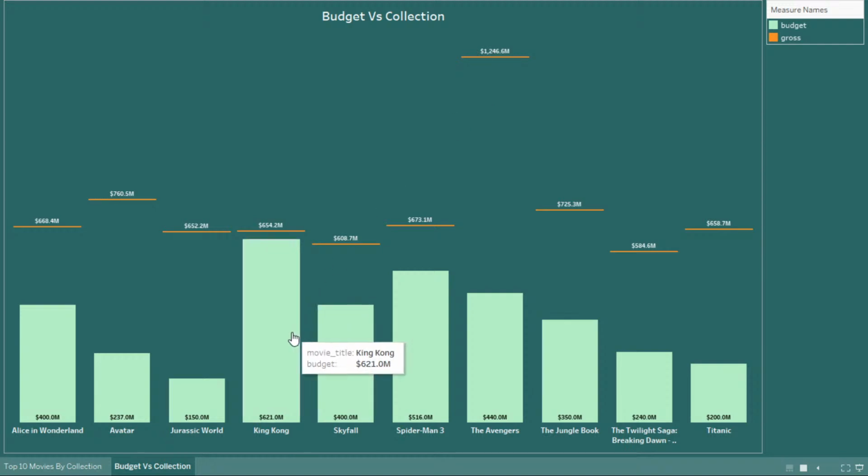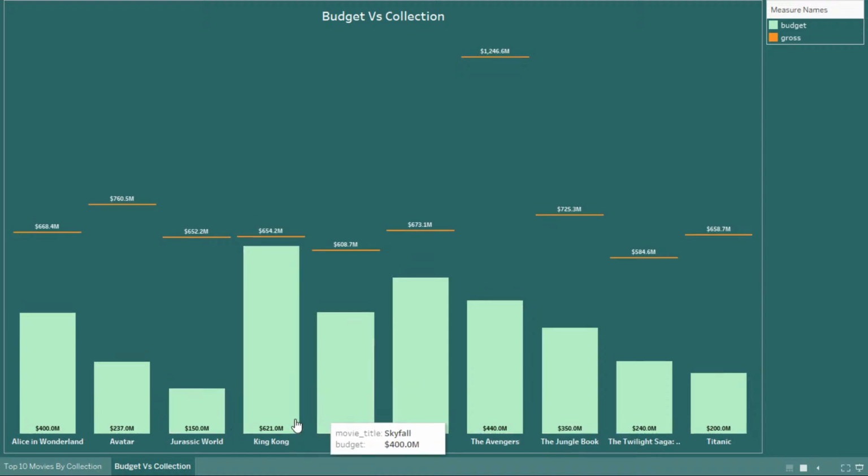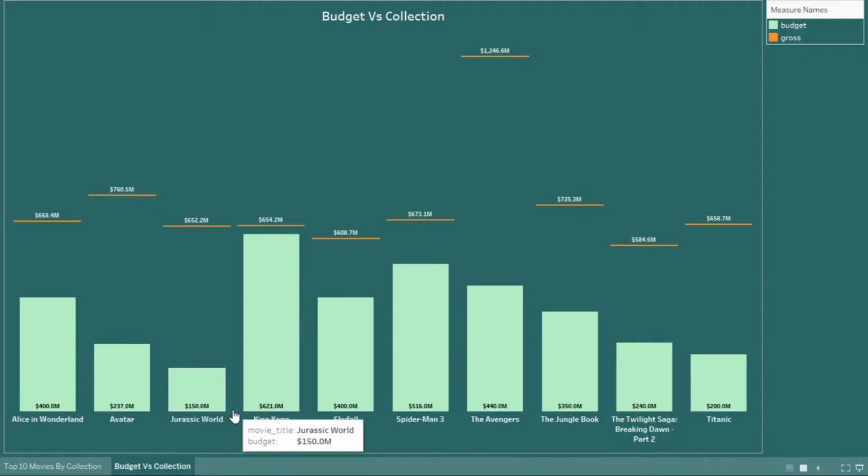But see here, King Kong has been made out of a huge budget, 621 million as a budget, but the gross collection is only 654. The margin of profit is very, very less in the King Kong movie, and I think in all other cases it looks good only. Spider-Man 3 also has been made in a whopping budget, but the movie has made a little profit only. I think the movie Jurassic World has made a huge profit because it has been made only with $150, and it has earned more than $600, which actually tells the